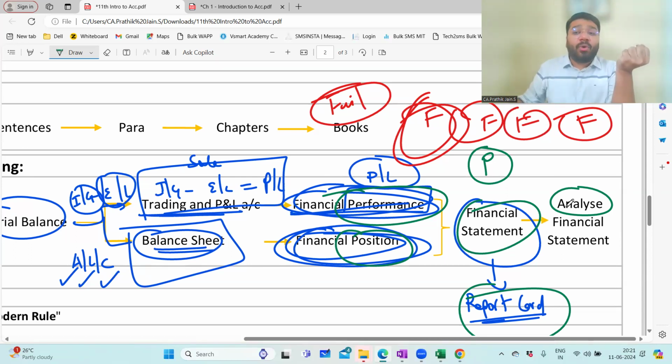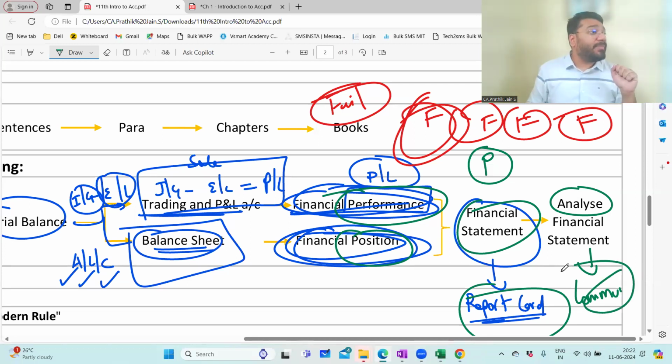Now, once you analyze, what do you do after this? It does not end here. After that, finally, you have to communicate this to the users of the financial statement. Financial statement, who's preparing? The chartered accountant. Who's analyzing the financial statement? Chartered accountant. So the owner of the business, should I not know what is the result of it? So who will communicate to me? My business's chartered accountant will communicate the information to me. So with the communication, the accounting process ends. So what I discussed so far is the process of accounting. The accounting process begins with identifying, ends with communicating. So this is called the accounting cycle.